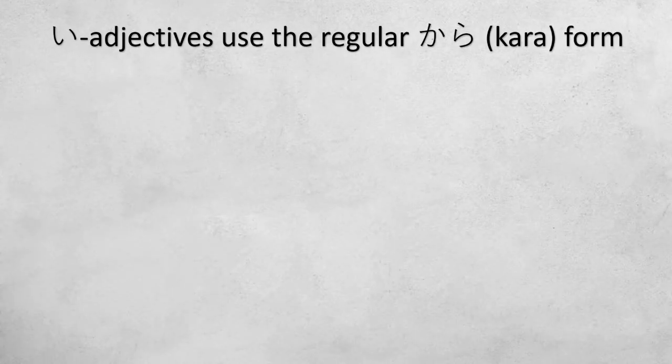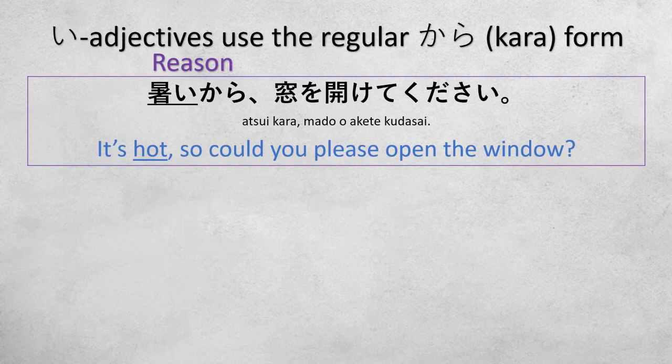Now for the e adjective, we're going to use the regular kara form. We're not going to add da because it's an e adjective. For example, atsui kara mado o akete kudasai. It's hot, so could you please open the window? Because it's hot, please open the window.